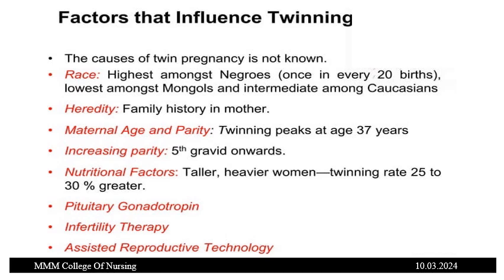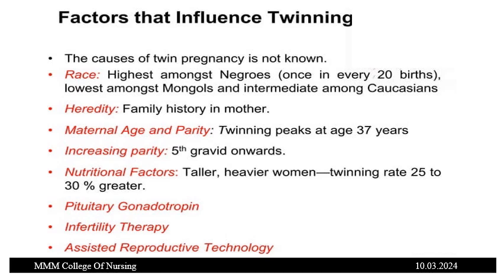The factors that influence twinning: the cause of twin pregnancy is not known, but there are some risk factors. Race: highest among the Nigerians, once in every 20 births, lowest among the Mongols, and intermediate among Caucasians. Hereditary: family history in the mother.